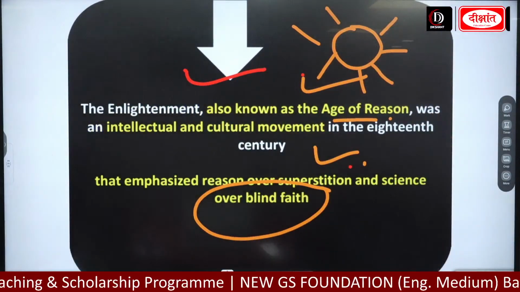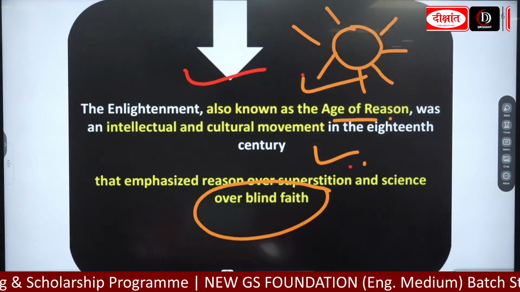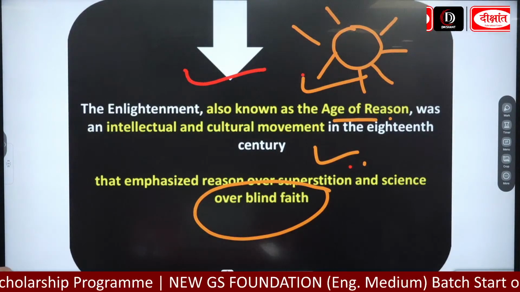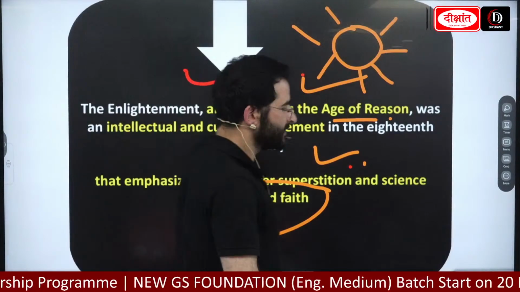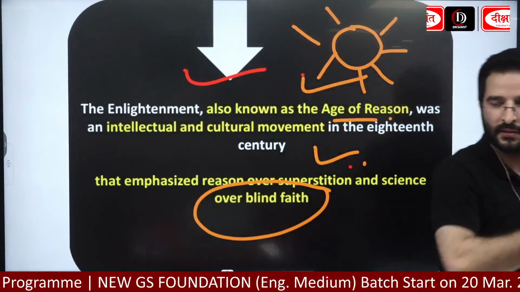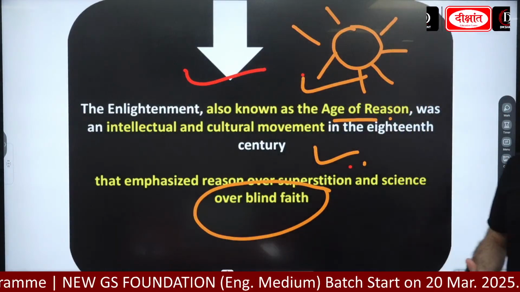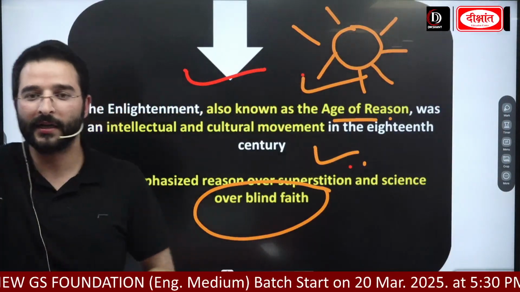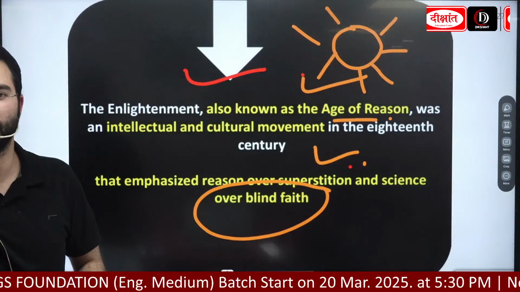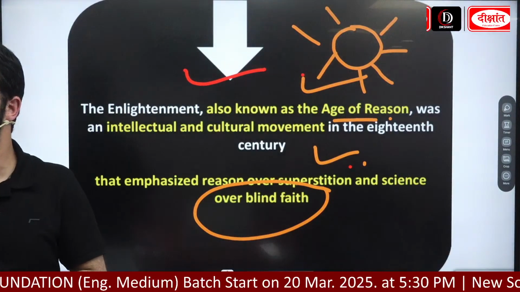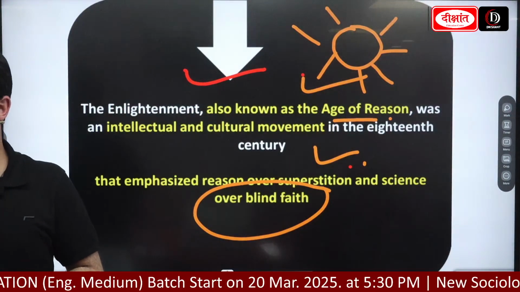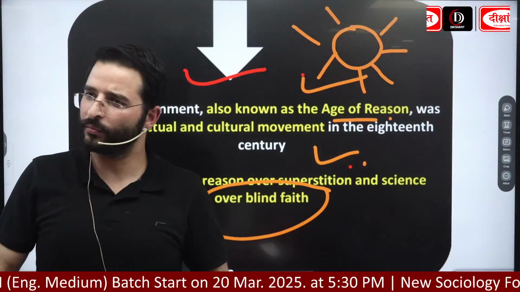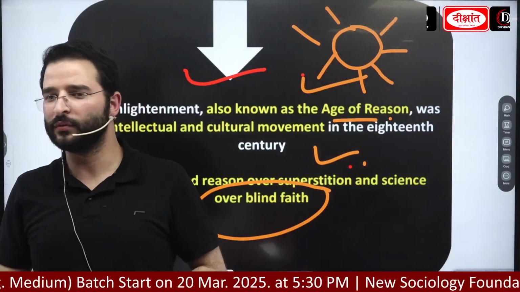Enlightenment emphasizes reason over superstition. जैसे फॉर एग्जांपल हमने आपसे कहा कि when you are going in the examination hall take black pen not red, if you are going with the black pen you will come out with flying colors. Some of you will ask, sir, black और blue में क्या difference है, if I take blue, why not blue?